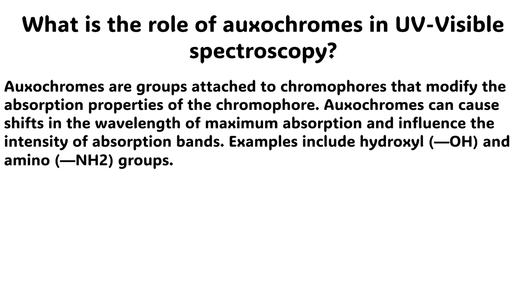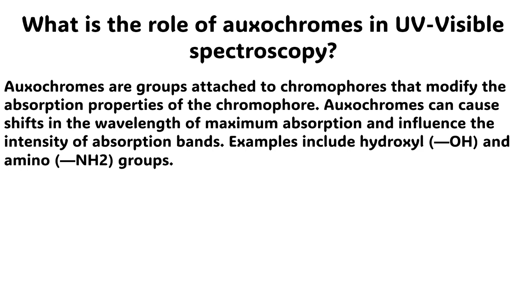The next question is, what is meant by the term auxochrome and what is their role in ultraviolet and visible spectroscopy? The answer to this question is very simple. Auxochromes are groups attached to chromophores that modify the absorption properties of the chromophore.